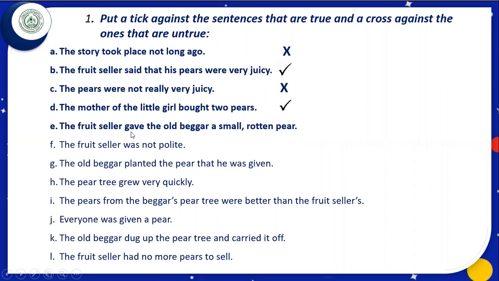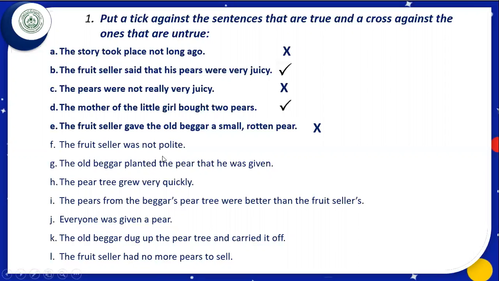Here in this statement, it is written, the fruit seller gave the old beggar a small rotten pear. What does it mean? This means this statement is untrue. He did not give any pear to the beggar. We shall put a cross here. Let us move to the next one.